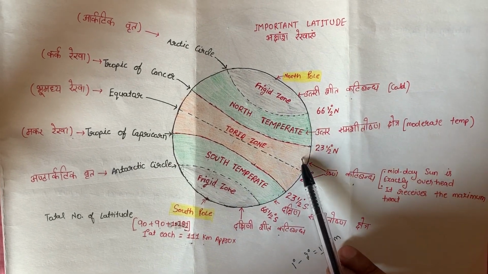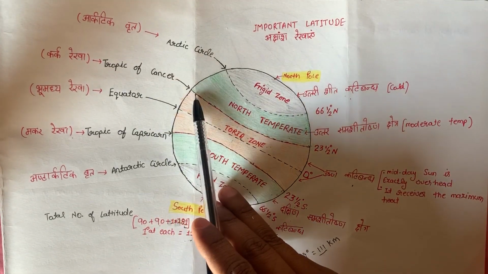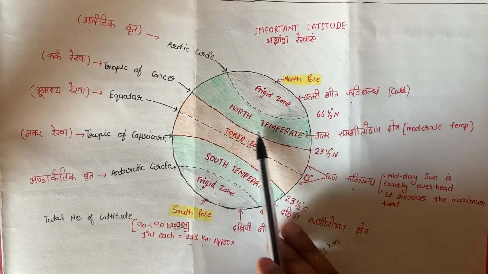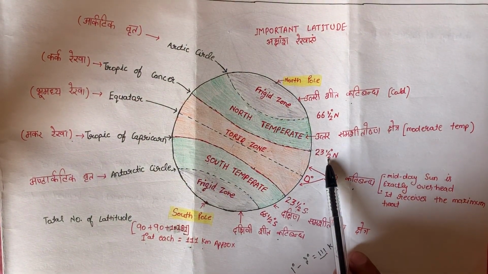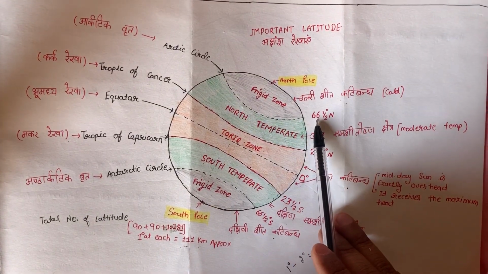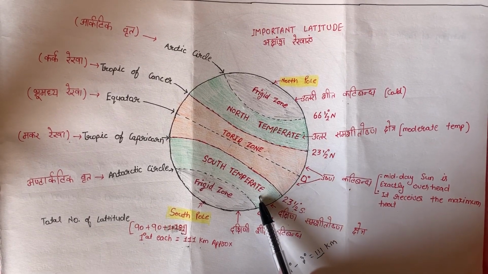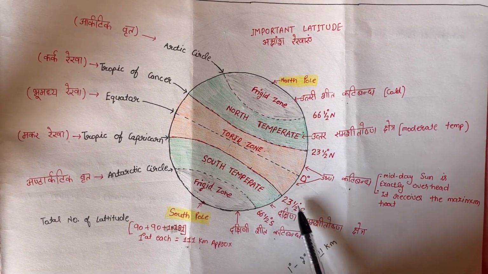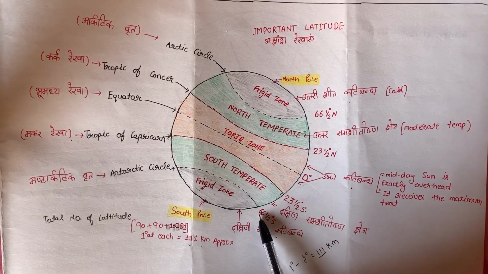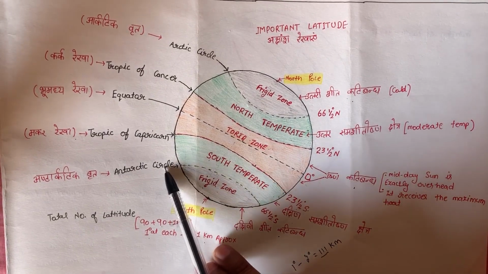In the northern hemisphere, we have different latitudes like the Tropic of Cancer and the Arctic Circle. The Tropic of Cancer lies on 23 and a half degrees north, whereas the Arctic Circle lies on 66 and a half degrees north. In the southern hemisphere, at 23 and a half degrees south, we have the Tropic of Capricorn, and at 66 and a half degrees south, we have the Antarctic Circle.